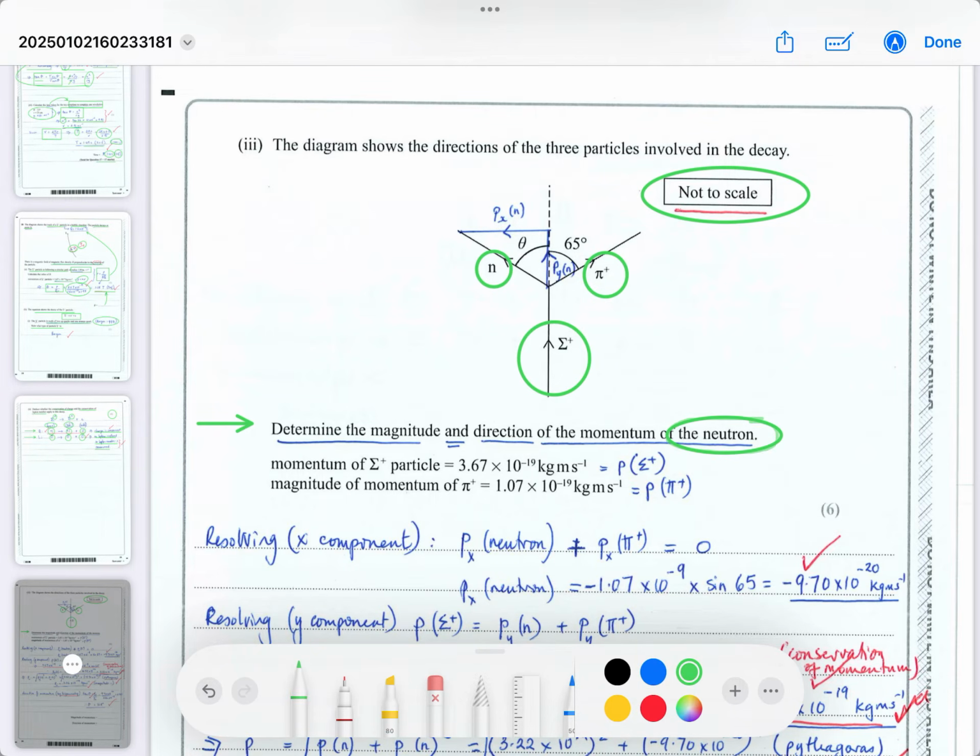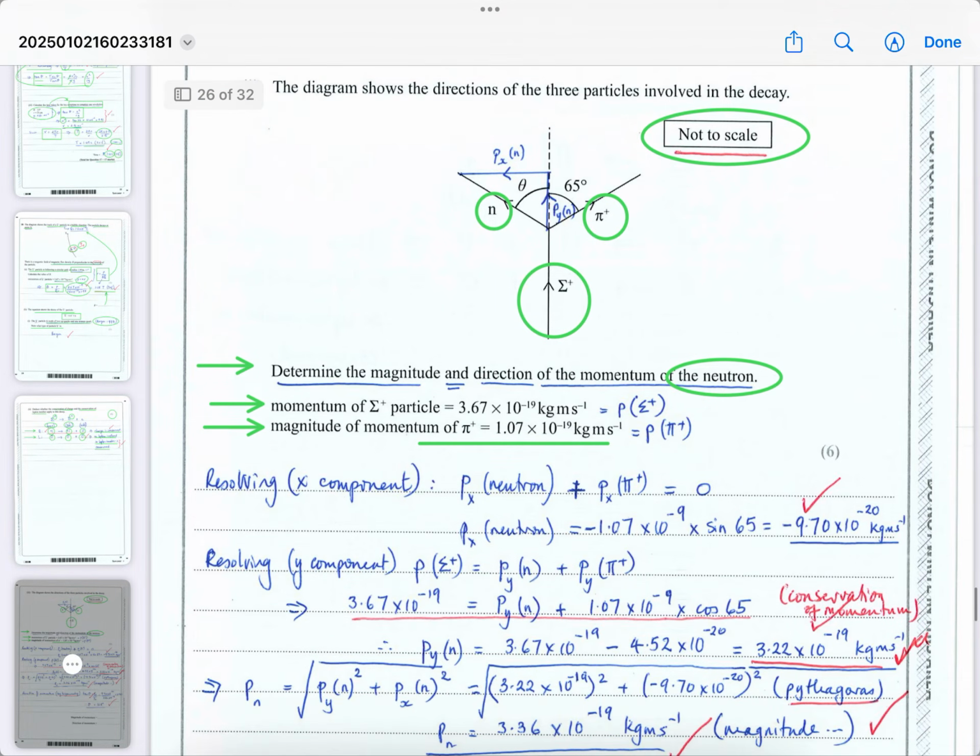So they've given you information for the original momentum of the original particle, and they've given you the momentum for the pion after it splits into the 2 particles. So we've been given some information. Now, what do you do? How do you solve this problem?